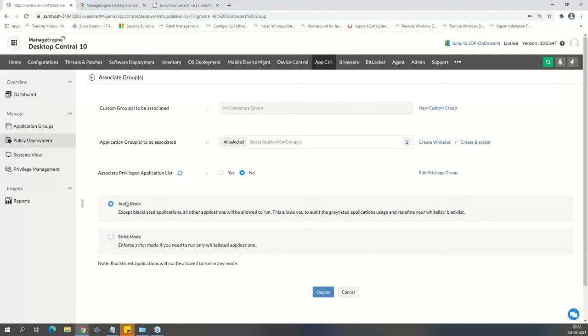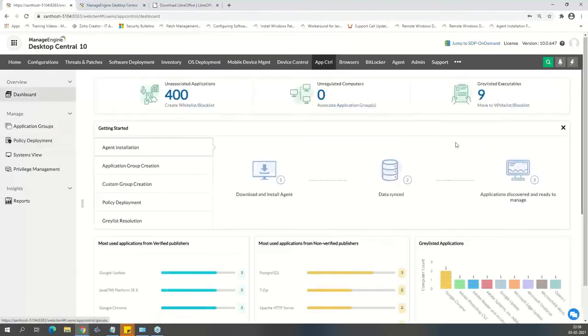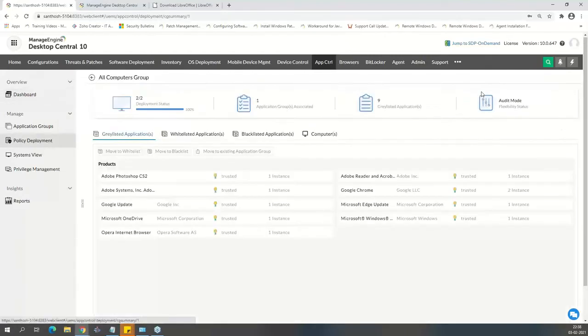However, I'll create a report and give it to you saying these are the gray list. Hey, you have said, for example, Adobe suite of products should be allowed as whitelist. So I have allowed Adobe. But apart from that, there is a big list of products that's running on the systems. We call it a gray list. So if I go to the dashboard, it's going to tell about the gray list that are there. So it has seen there are other applications that are running, 9 different other applications, Photoshop or probably the Opera browser.